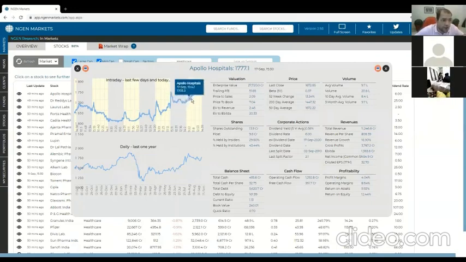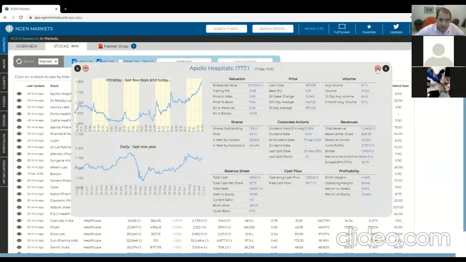So you can see how the rally today really looked. And you can see these are actually all data points from today for the last 10 days. And just below that, you see a slightly longer term view of that particular stock. And on the right hand side, you get to see a lot more fundamental data as well.